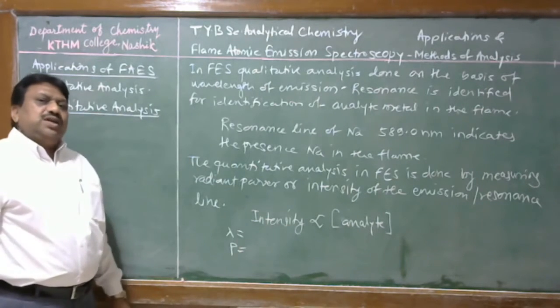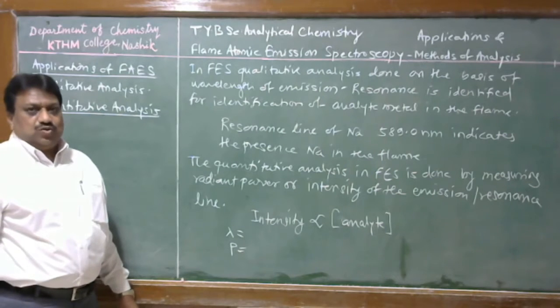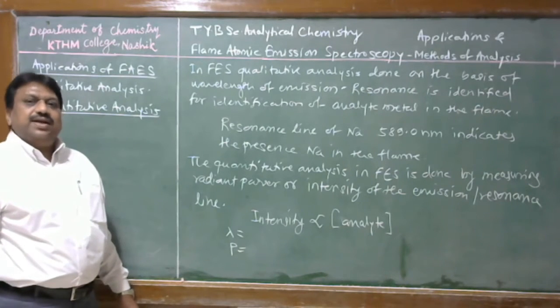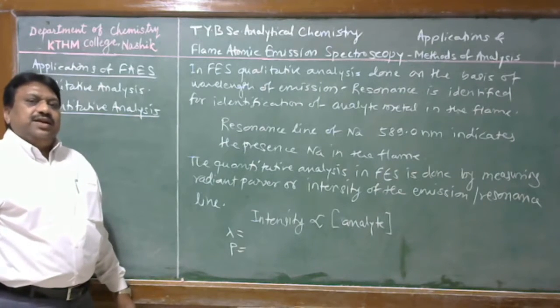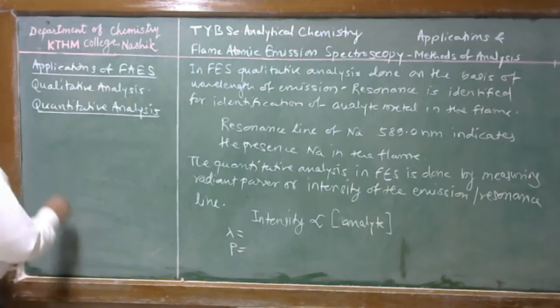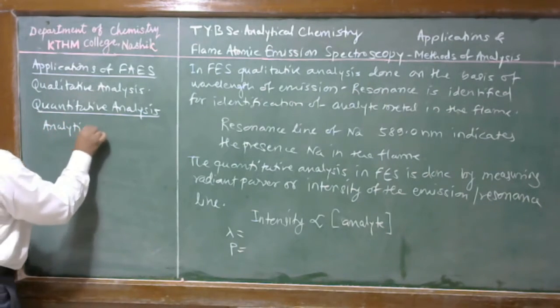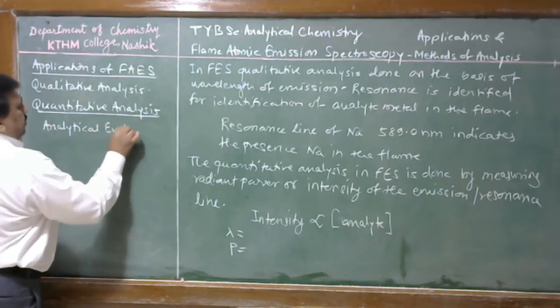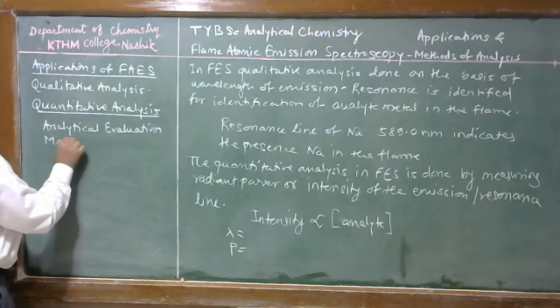Student, before discussing the specific applications of flame emission spectroscopy in the analytical field, we discuss the different methods of quantitative analysis, that is, the analytical evaluation methods in atomic spectroscopy.